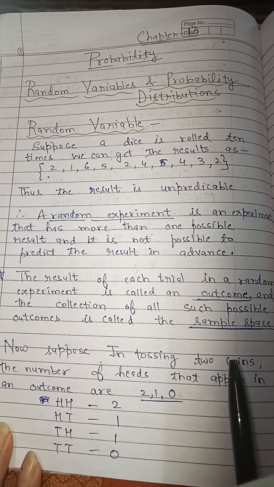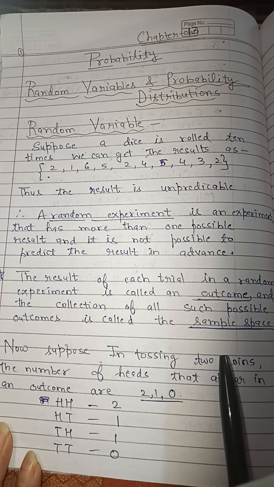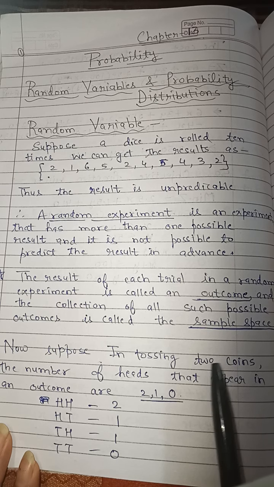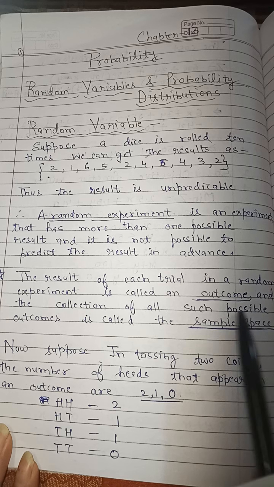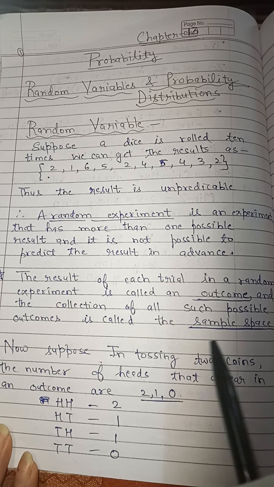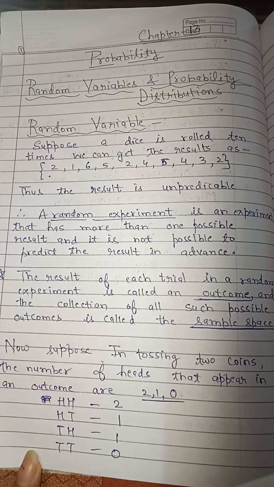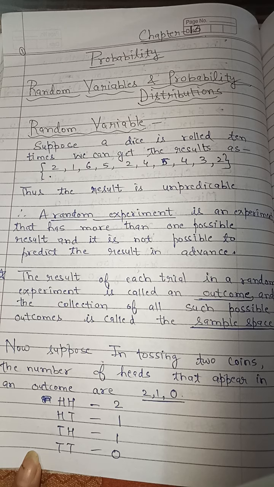If we are tossing a coin, it can be H and T. If we are tossing the coin 2 times, it can be HH, TT, HT, TH. So all these things are known as outcomes, and combined, if we are combining those, they are known as the sample space. Now let's see what is a random variable.